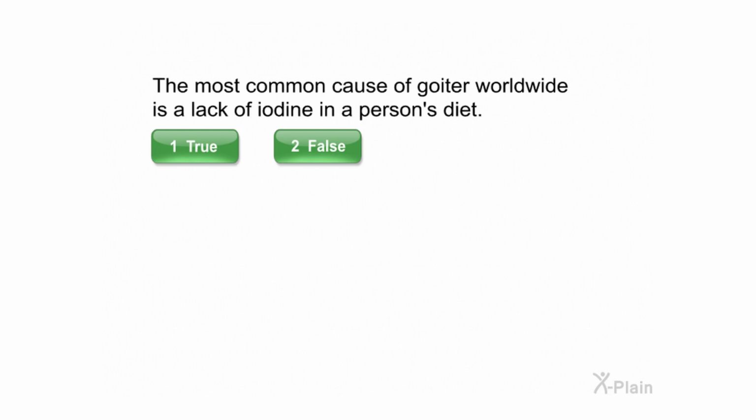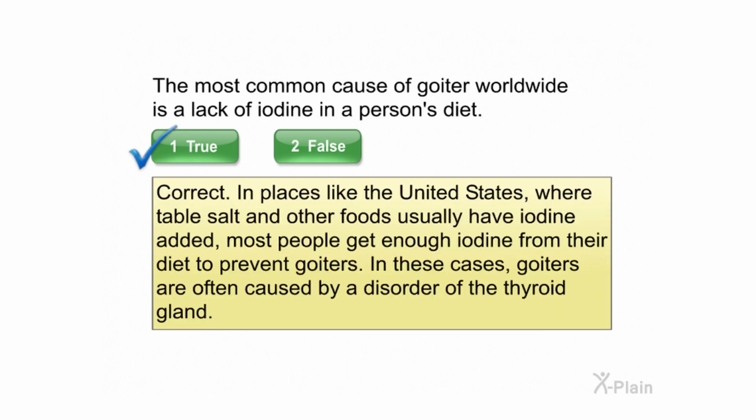The most common cause of goiter worldwide is a lack of iodine in a person's diet. Select true or false. Correct. In places like the United States, where table salt and other foods usually have iodine added, most people get enough iodine from their diet to prevent goiters. In these cases, goiters are often caused by a disorder of the thyroid gland.